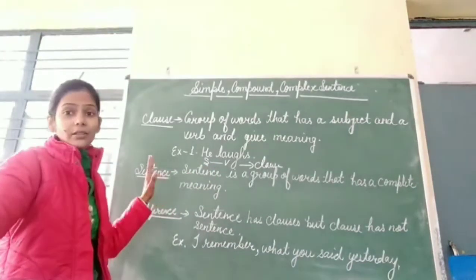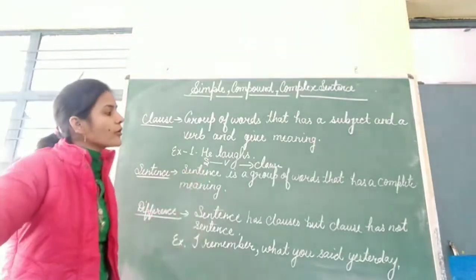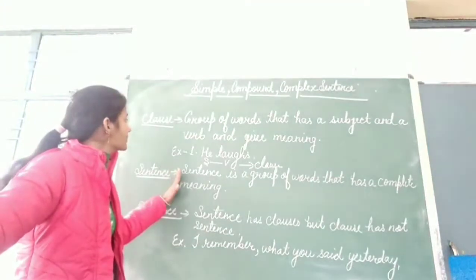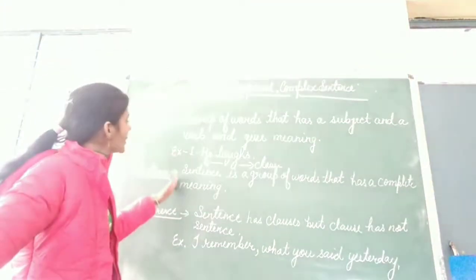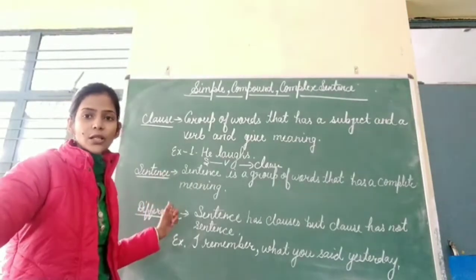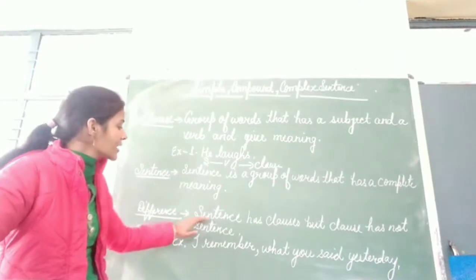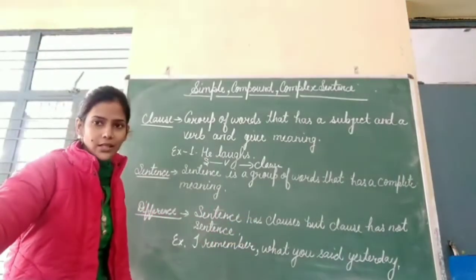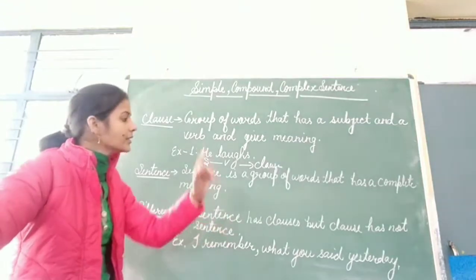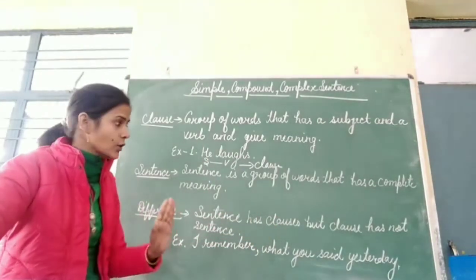And now see the sentence definition. A sentence is a group of words that has a complete meaning. So the definition is the same, but there is some difference between a clause and a sentence. See the difference: a sentence has clauses. In the sentence you will see the clauses, but a clause does not have a sentence.